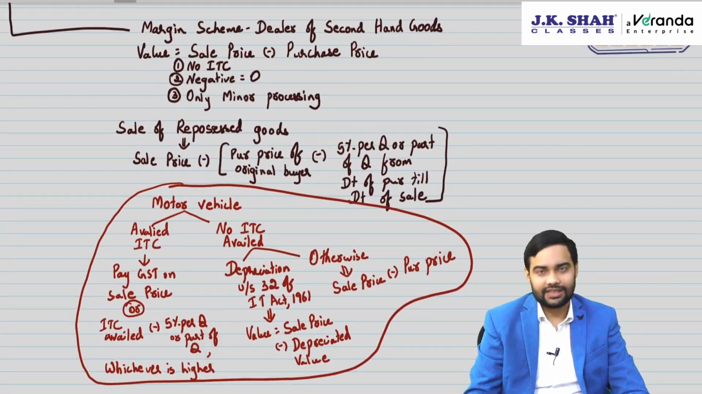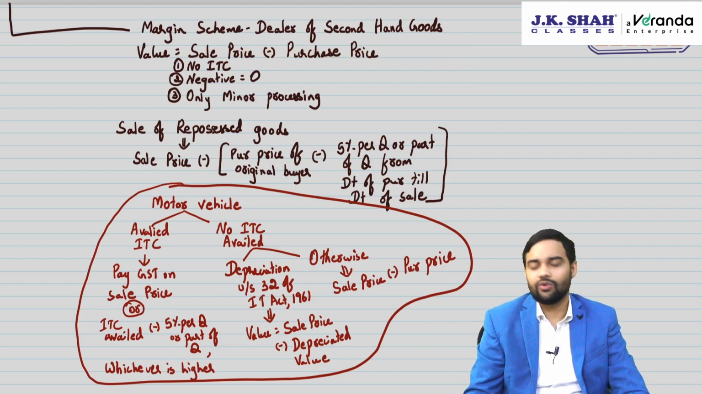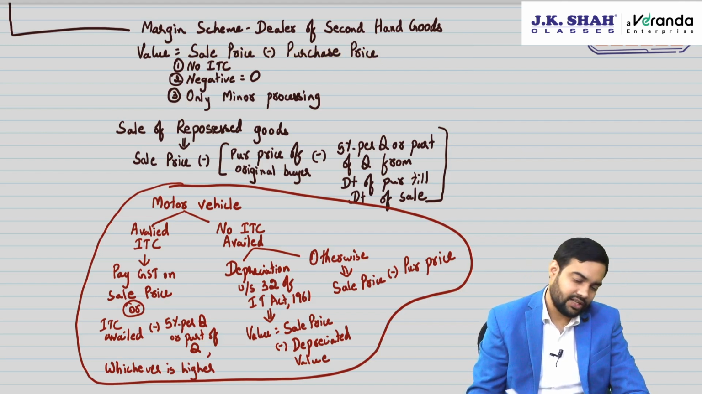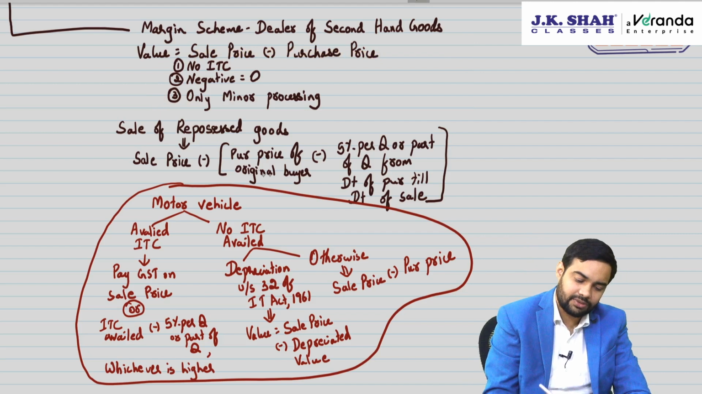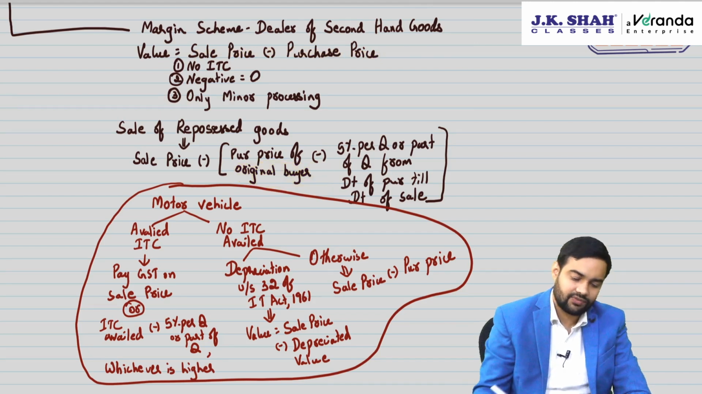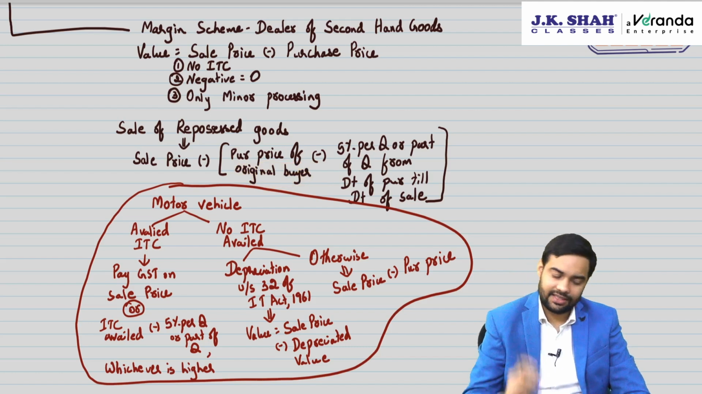Margin scheme is for second hand goods dealers. Sale price minus purchase price, but you cannot avail ITC. Negative is 0, only minor processing is allowed. Repossessed goods, same conditions are there, but sale price minus purchase price of original buyer minus 5% per quarter or part of the quarter from the date of purchase till date of sale.